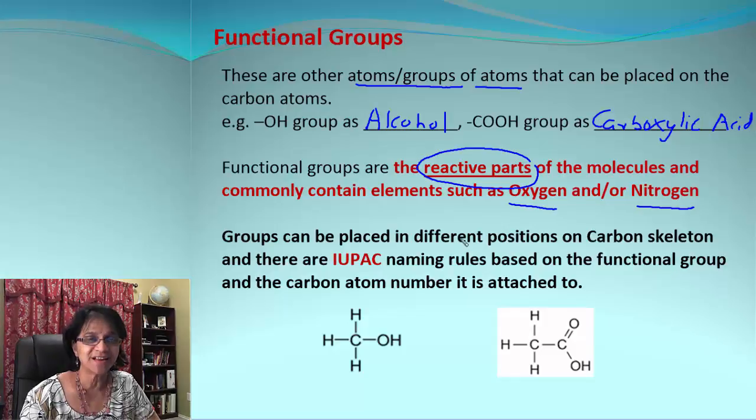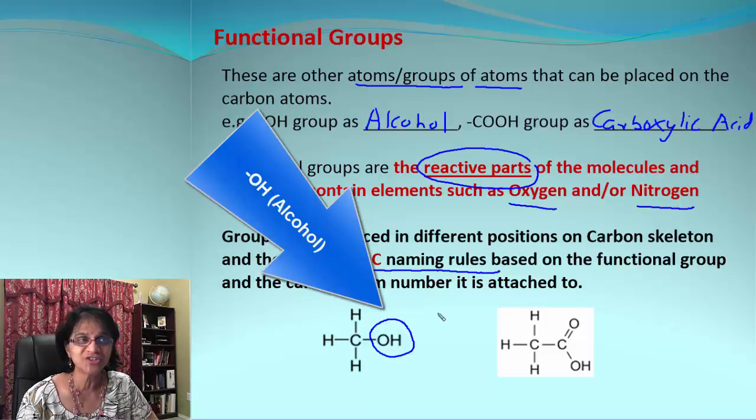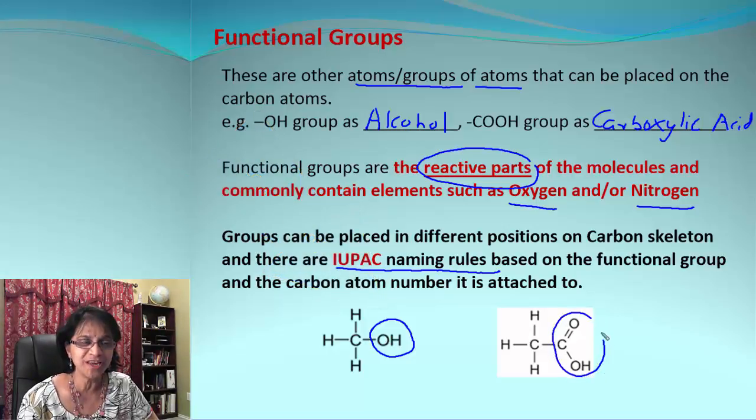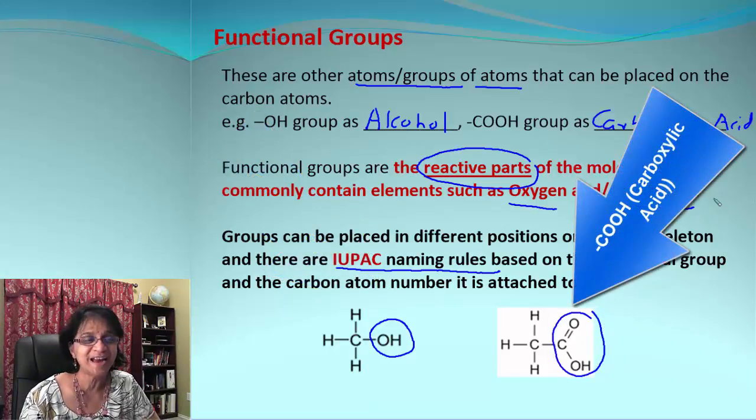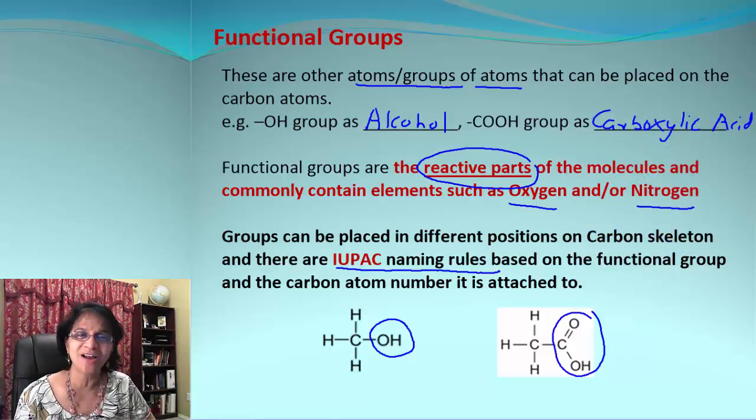These functional groups can be placed in different positions on the carbon skeleton, and based upon their attachment to the carbon atom, we follow different IUPAC rules. We will be studying those later on in upcoming videos. But here are some examples of organic molecules, and look at this. There is that functional group OH, alcohol, so that is methyl alcohol, and over here we have a carboxylic acid group, and that's called ethanoic acid. You will find out how to name these organic molecules in upcoming videos.